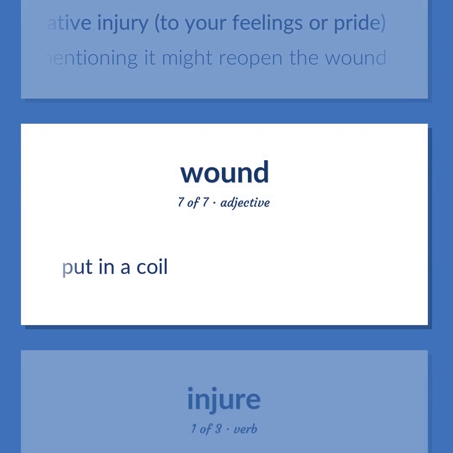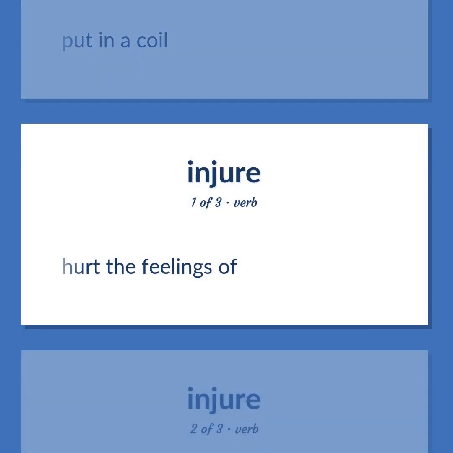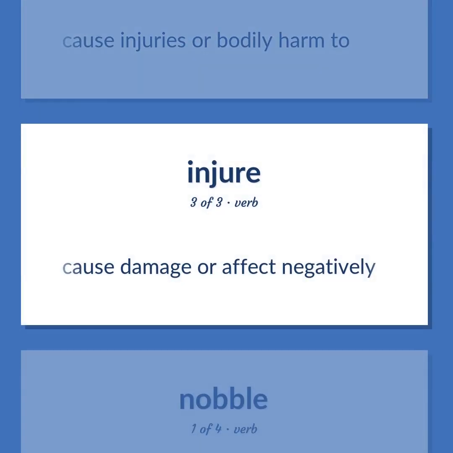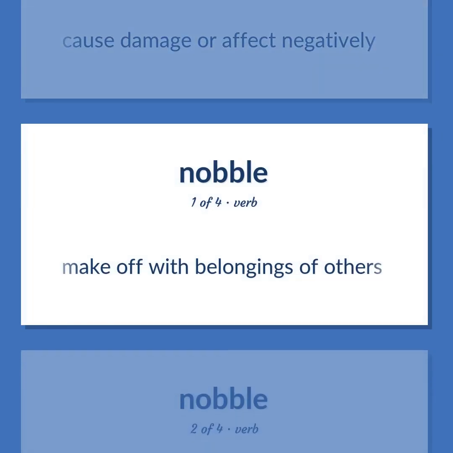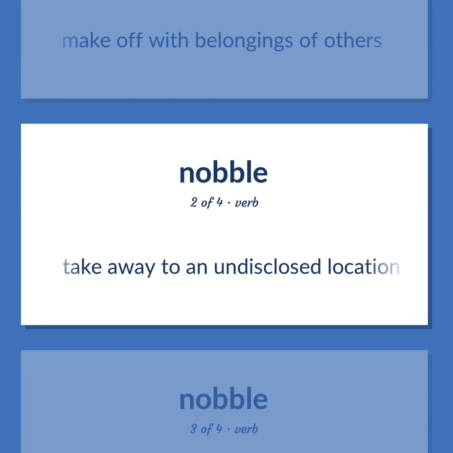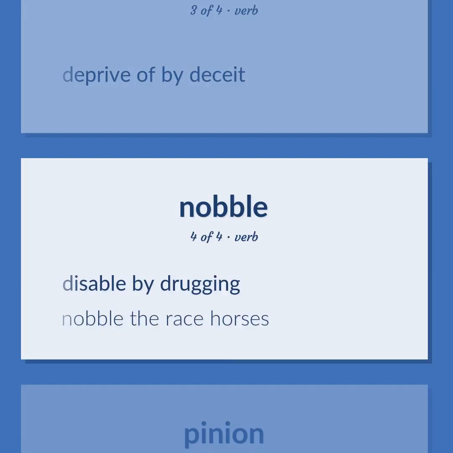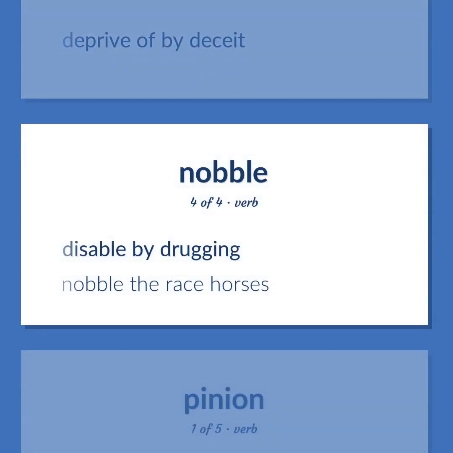Put in a coil. Hurt the feelings of. Cause injuries or bodily harm to. Cause damage or affect negatively. Make off with belongings of others. Take away to an undisclosed location against their will and usually in order to extract a ransom. Deprive of by deceit. Disable by drugging. Nobble the racehorses.